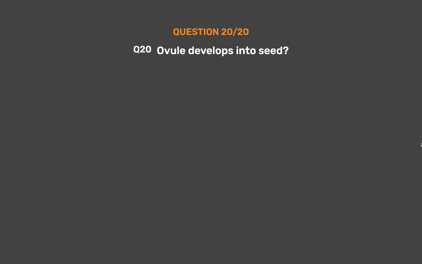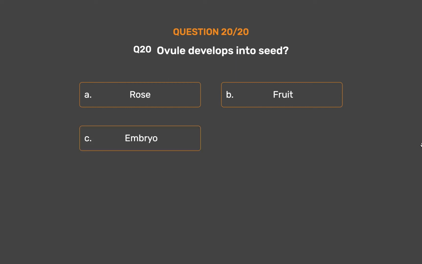Question number 20. Ovule develops into what? Option A. Rose. Option B. Fruit. Option C. Embryo. Option D. Seed.